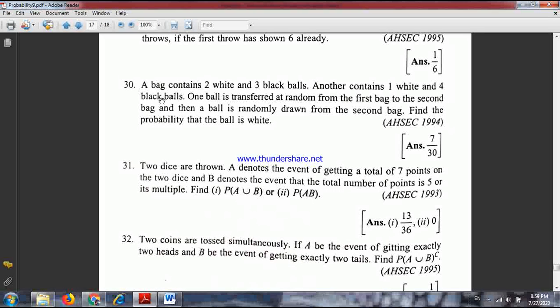Okay, you see question number 30. A bag contains 2 white and 3 black balls. Another bag contains 1 white and 4 black balls. One ball is transferred at random from the first bag to the second bag, and then a ball is drawn from the second bag. Find the probability that the ball is white.